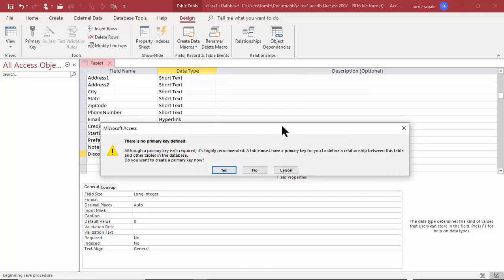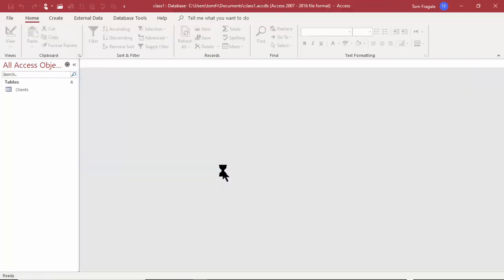Now it's asking if we want a primary key. So a primary key is going to be a unique identifier for each record. So think about the social security number. Everybody has a different social security number so that they can use that number to look up one person's information. So it's asking if we want this table to have a primary key. It says, although a primary key isn't required, it's highly recommended. So it says, do you want to create a primary key? In this case, I am going to do that. So we'll pick yes. And then we'll see what that means very soon. So that's how we would create a table using Design View.